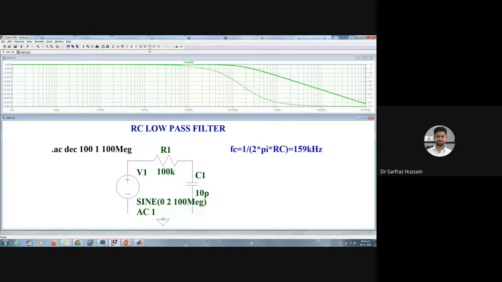The reference point should be the same, they should have a common reference point. So we can do this particular simulation also, and it will give us the same results. If I simulate this one, as you can see, we are getting the same results, so there is no difference.